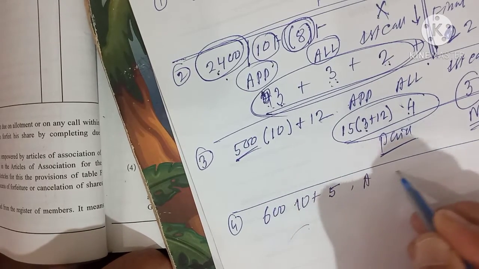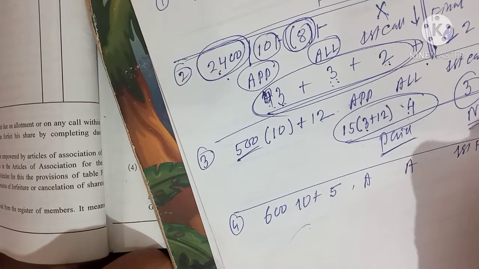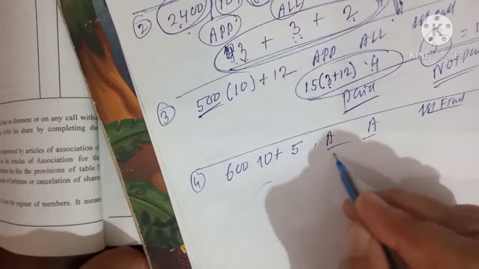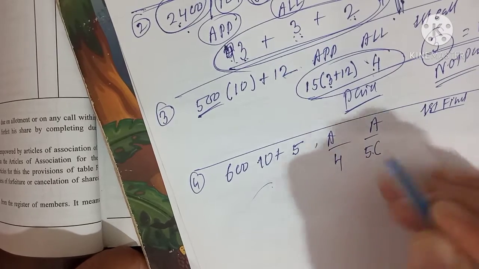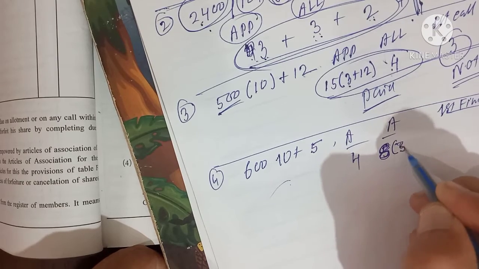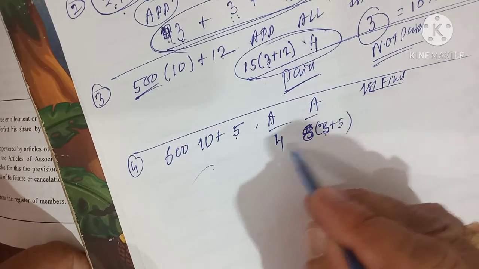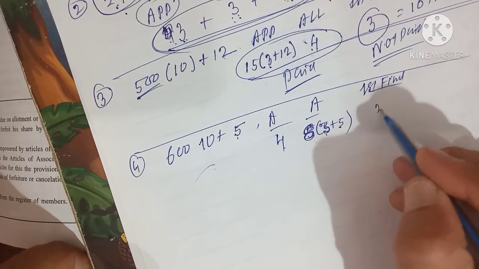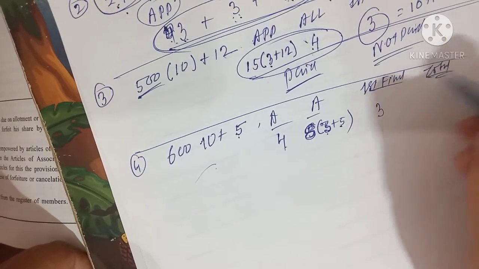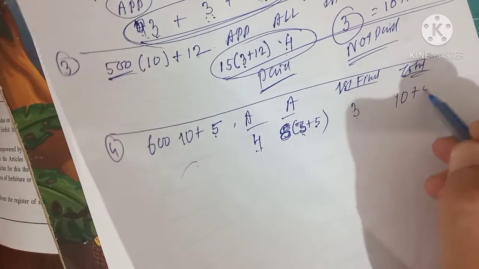Correct? Now write the application, allotment and first and final call amounts here. Application is 4. Allotment is 8, but this is 3 plus 5, meaning 3 is the face value and 5 is the premium. And here 3 plus 4 is 7, plus 3 is 10. That is 10 plus 5.